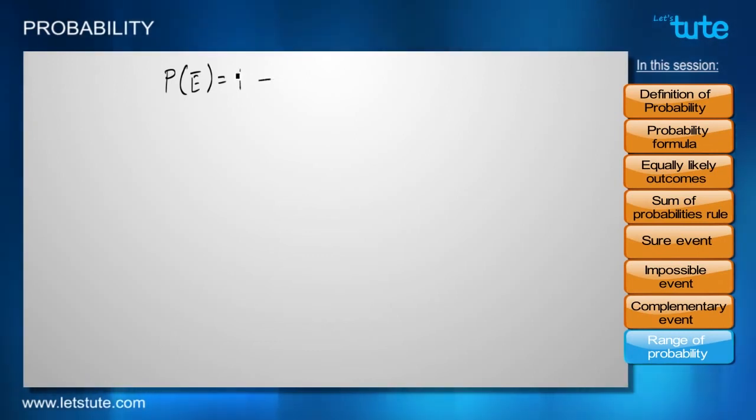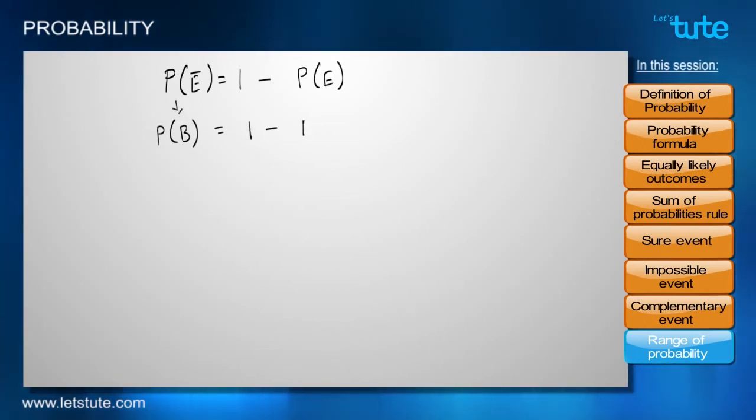So out of this total probability, we can subtract the probability of the event currently happening. So for the probability of choosing road B, which is a complementary event, we subtract from 1 the probability of traveling by road A, which was 1 by 2. So the probability of choosing road B is also 1 by 2.